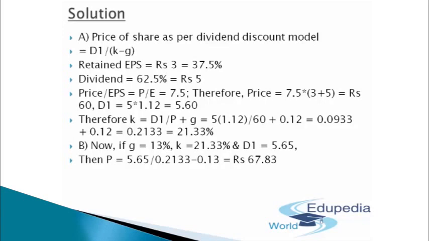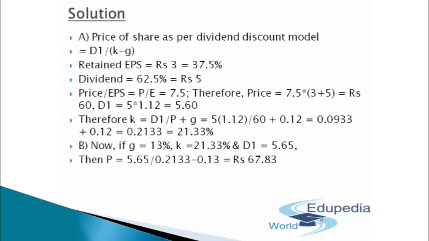Next comes: if the company's cost of capital is 18% and the anticipated growth rate is 15% per annum, calculate the market price per share assuming all other conditions remain the same. So now in this third subpart, we have been told that the company's cost of capital will be 18%. So K will be 18% and the anticipated growth rate is 15%. So G is 15%. Now since G has been provided as 15%, D1 is again going to change. So D1 will be 5 into 1.15, that will come out to be 5.75.